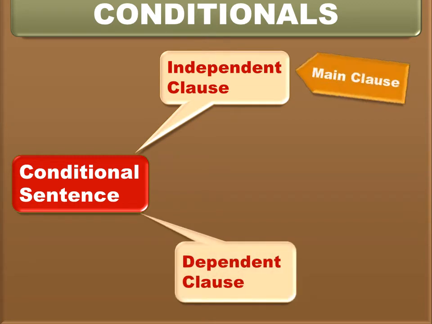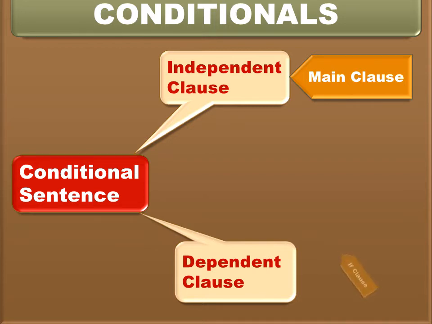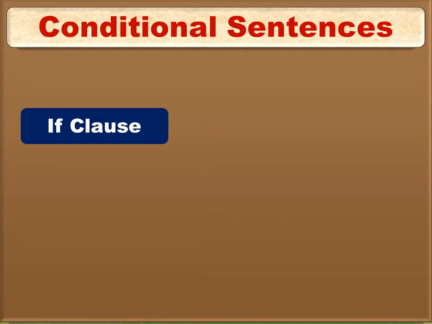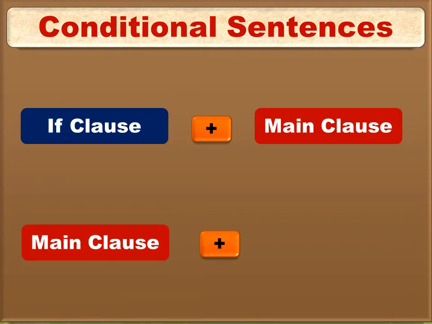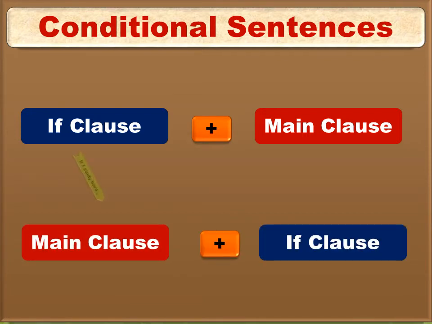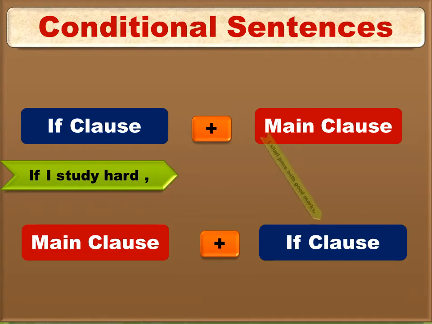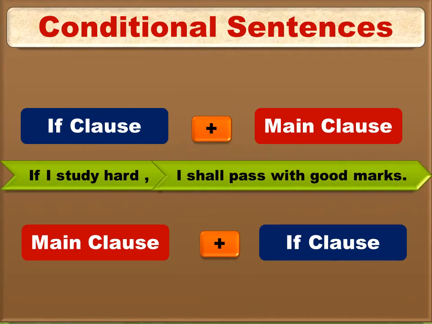An independent clause is the main clause which gives complete meaning and can stand alone as a complete sentence. And the dependent clause starts with if and does not give a complete meaning. The structure for conditional sentence can be either if clause plus main clause or main clause plus if clause. For example, if I study hard, I shall pass with good marks.